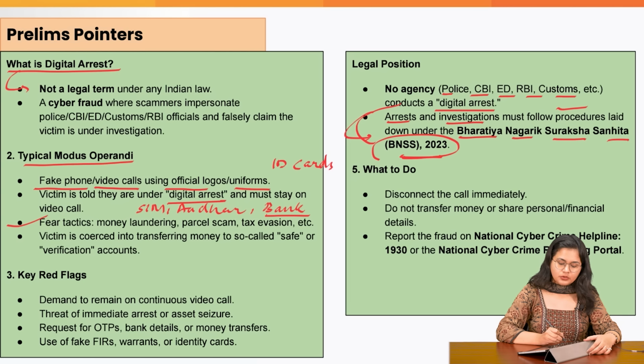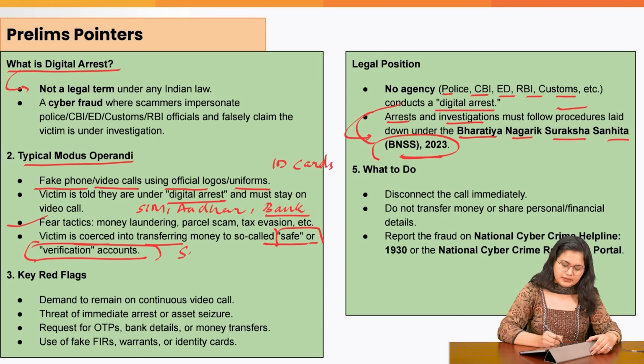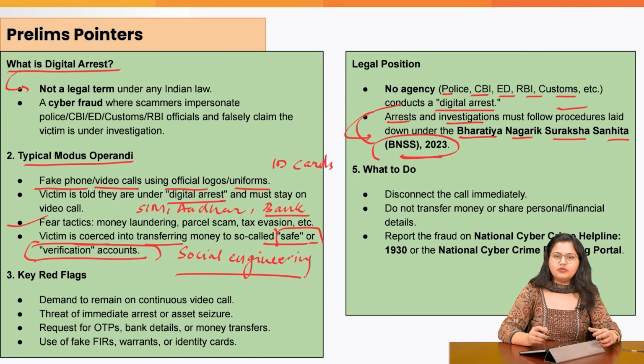The victim is then coerced to transfer his money to an account which they call a safe account or verification account. These people are basically using certain tactics. For example, they have this understanding of what is causing a fear psychosis in the person. They create that sense of urgency. They manipulate the psychology of the person and then they conduct such crimes.